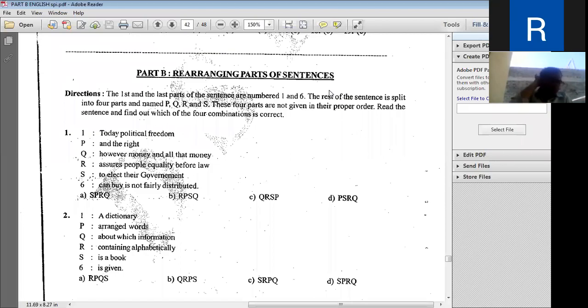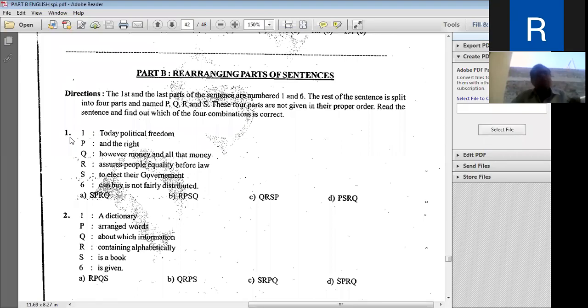Yesterday, we did exercise number 1. But before that, let me tell you one more time the speciality of this type. In this type, the initial part of the sentence is given as a hint.